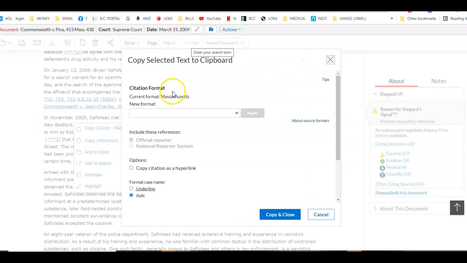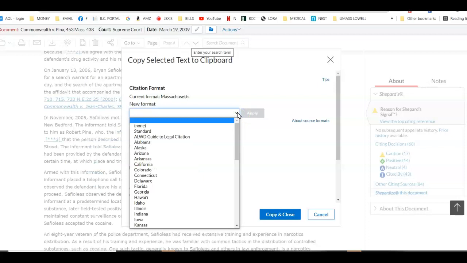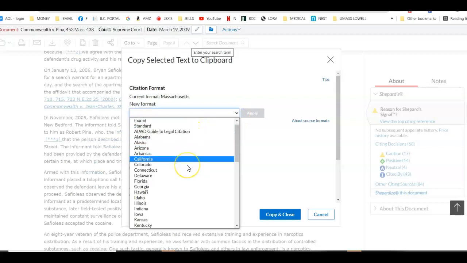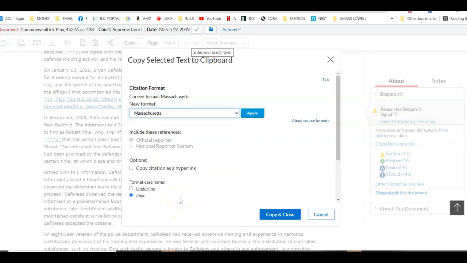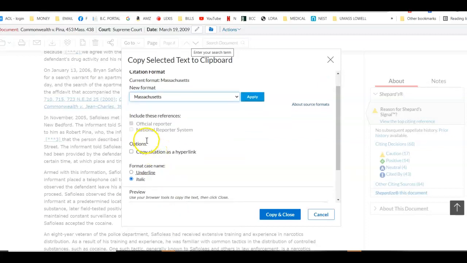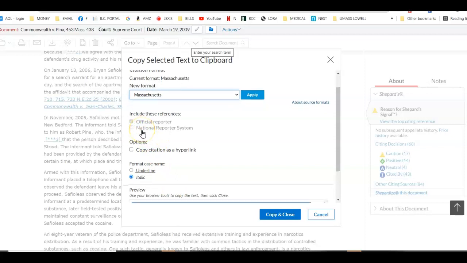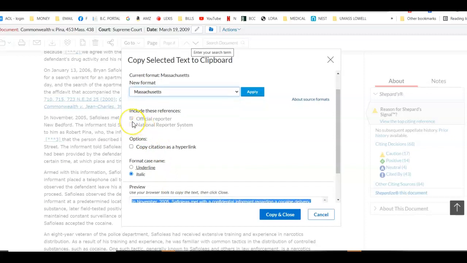Now it says citation format. See how I have it? I have it currently cited as Massachusetts. So I want you to click on this arrow here. I want you to navigate down to the state of Massachusetts, and I want you to highlight that, click that. And I want you to go to the next box. It says official reporter. I want you to make sure that official reporter is checked.